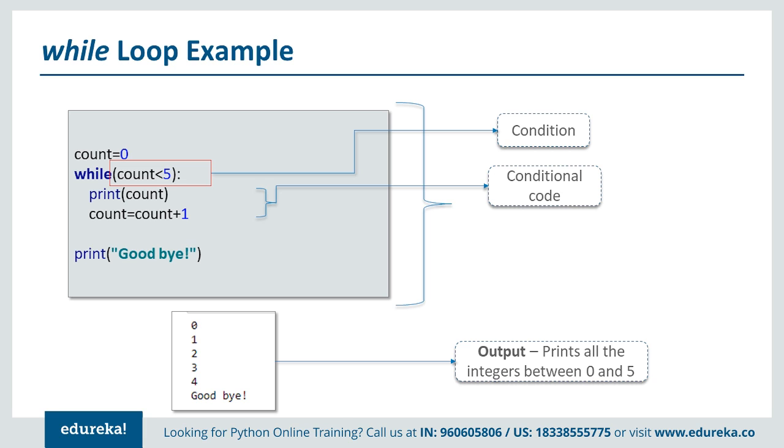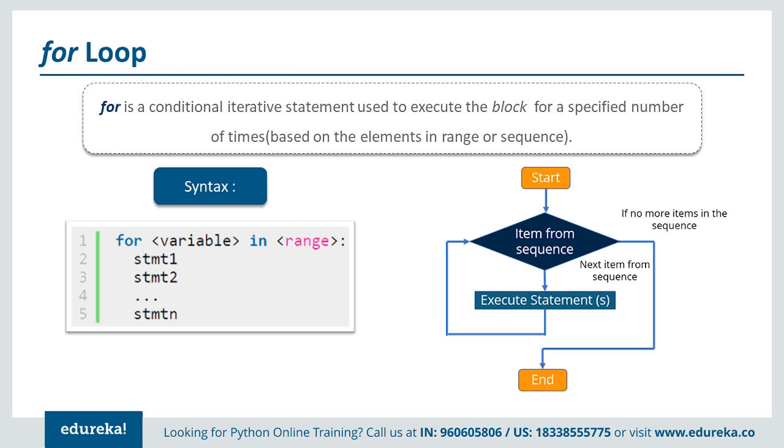So this syntax is something which you can use according to your requirements. You can modify it with the statements and variables, and make it according to your particular requirements. Now the for loop is something which is again used to execute a block of statements, and it basically depends on a particular range of values. In this one we give a list of values, and the for loop will pick up each and every value of that list and process it accordingly. Once the items are processed, it will come out of the loop automatically.